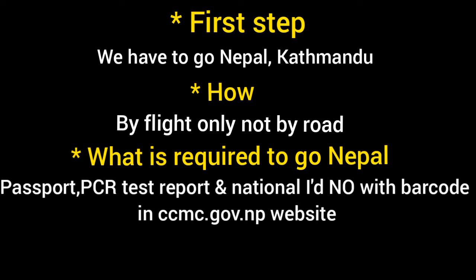And then a national ID number. National ID number means not our Indian national ID number. We have to register our data on the ccmc.government.np website, and then if everything is correct, they will generate one barcode and one ID number. This one we have to take a screenshot of or take a printout.